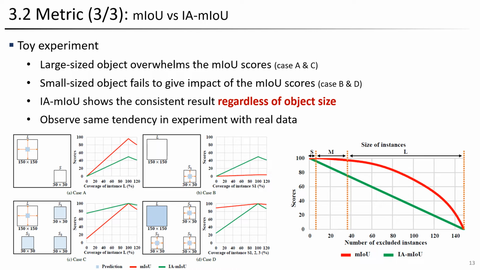Similarly, in cases B and D, even when the result for small objects improved, it is not well reflected in the mIoU metric. On the other hand, our metric, instance-aware mIoU, clearly demonstrated consistent results regardless of the object size. Furthermore, when experimenting with actual benchmark data, we observed a different trend from mIoU, as shown in the right graph.